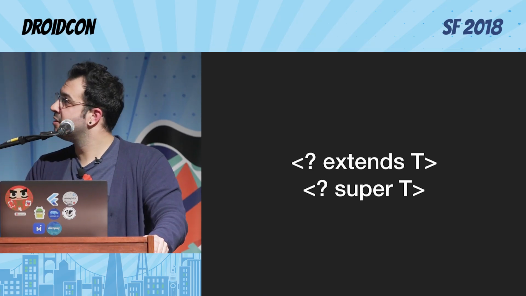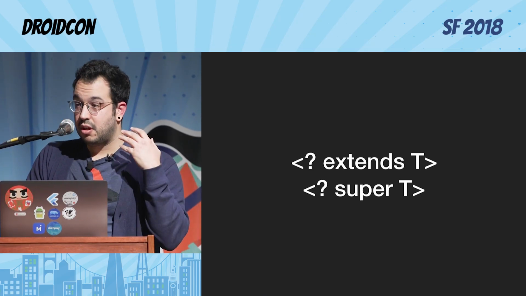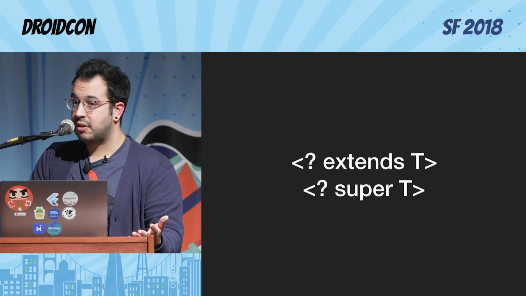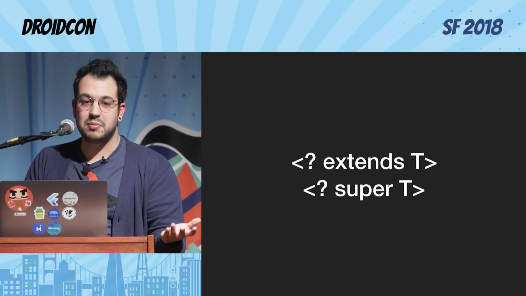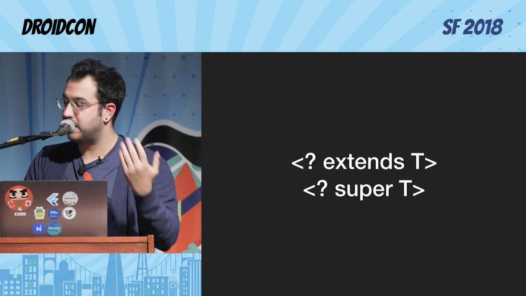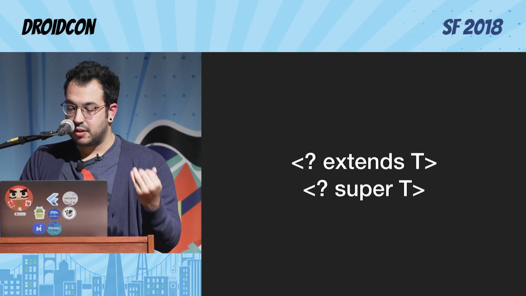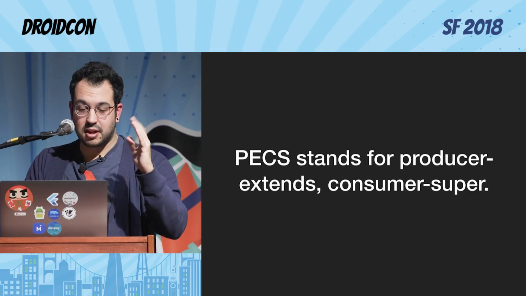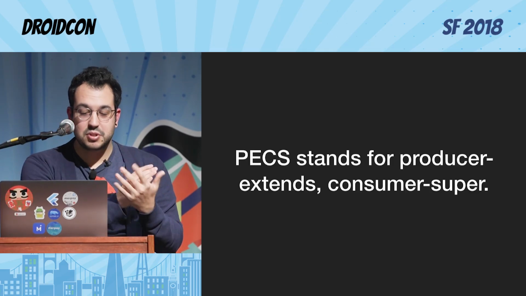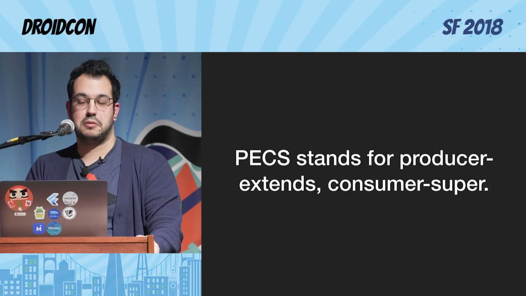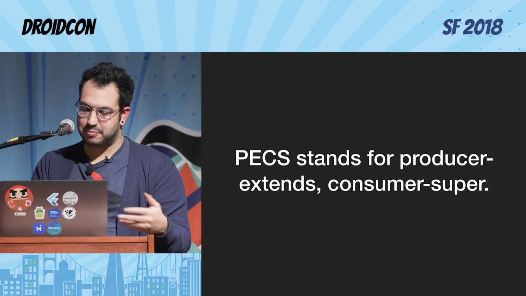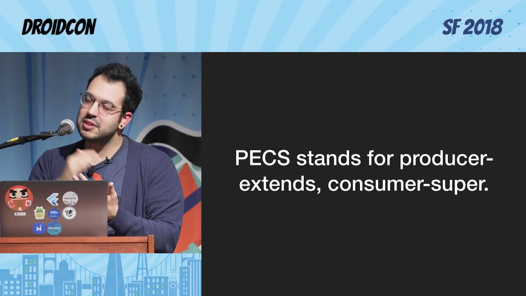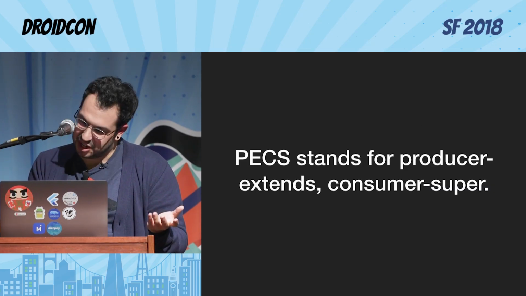That's in the documentation. So Joshua Bloch came up with this, because what does it mean that extends from T? And what does it mean that is super of T? Well, this is what it means. He created PECS, which stands for Producer Extends, Consumer Super. Not great, but it works. Producer Extends, Consumer Super. Okay.